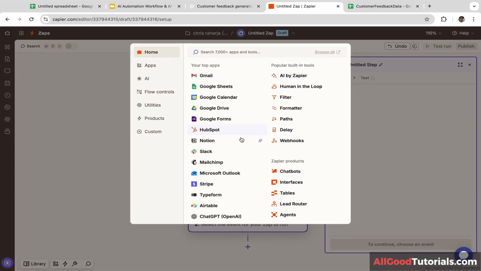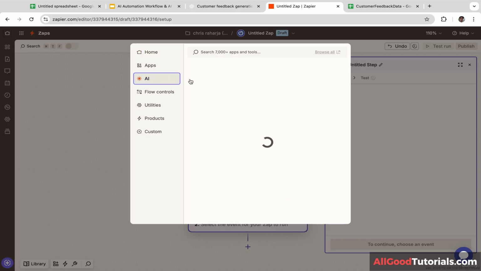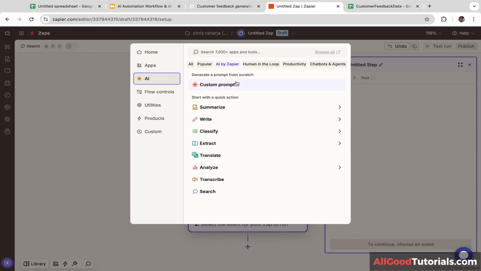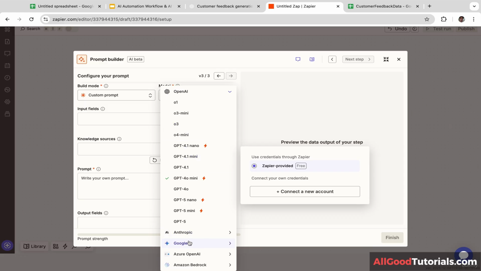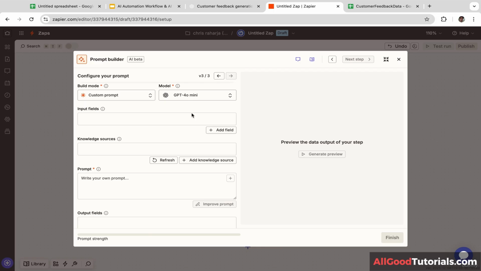Okay, next we are going to add AI to the automation workflow. Let's click this and I'm going to select custom prompt. For the AI model, I'm going to use GPT-4, but there are other options like Anthropic and Google Gemini. Feel free to use any AI model that you want.